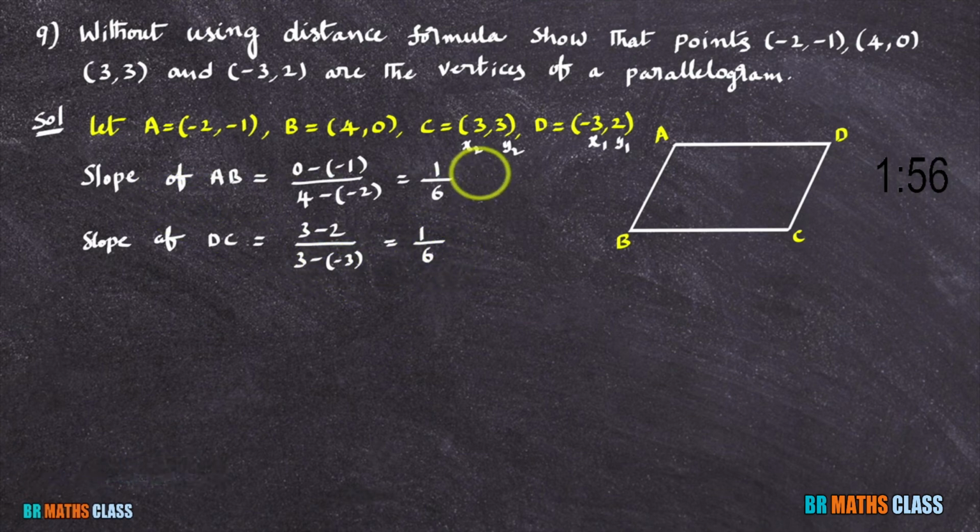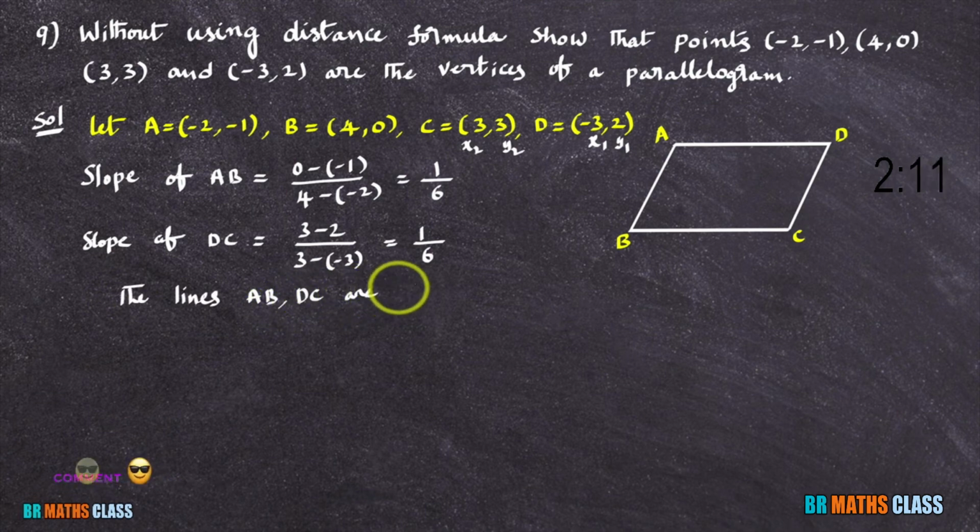You can observe here slope of AB is 1 by 6, slope of DC is 1 by 6. We know that then the lines are parallel. So this tells you that the lines AB, DC are parallel. Okay. So here I calculated slope of AB, slope of DC. I came to know that they are parallel.